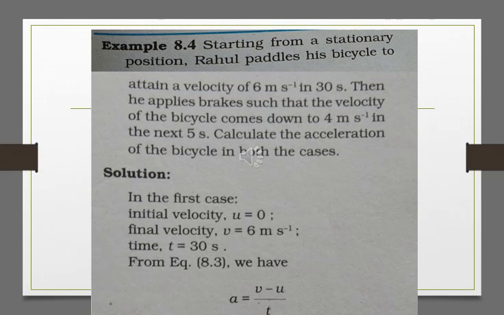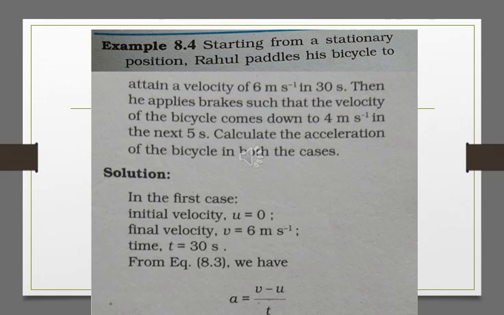See here, Rahul starts from a stationary position and paddles his bicycle to attain a velocity of 6 meter per second in 30 seconds. Then he suddenly applies the brake such that the velocity of the bicycle comes down to 4 meter per second in the next 5 seconds, and we have to calculate the acceleration of the bicycle in both the cases.